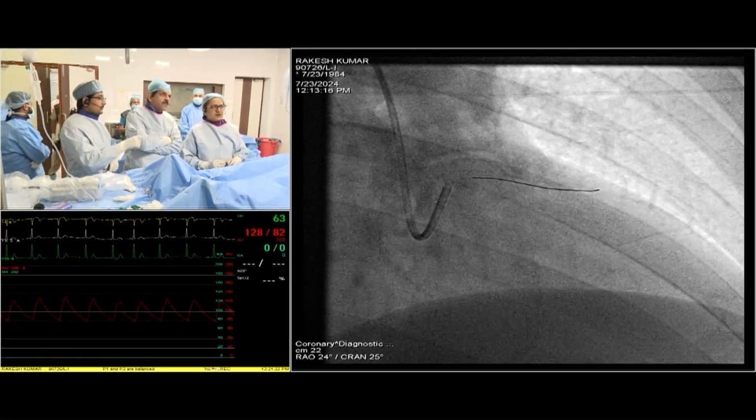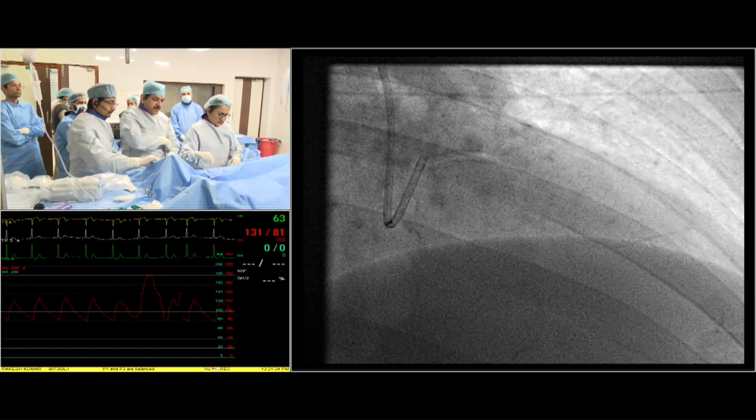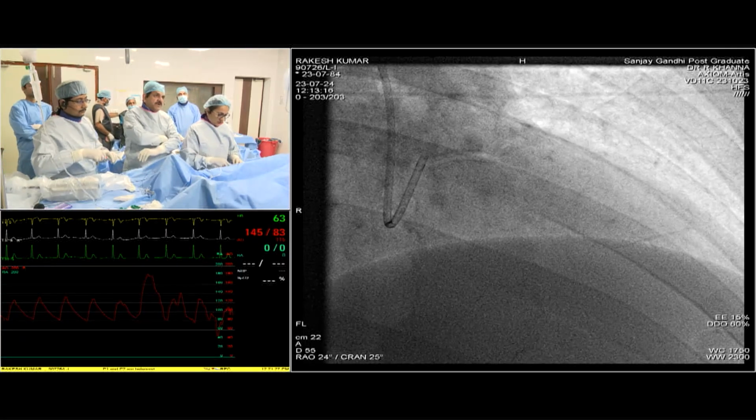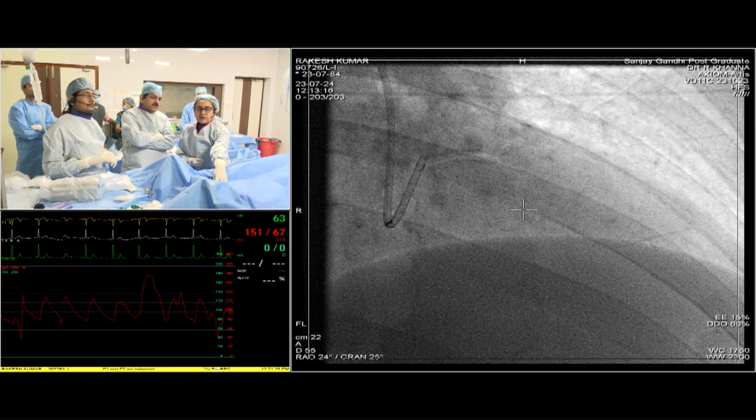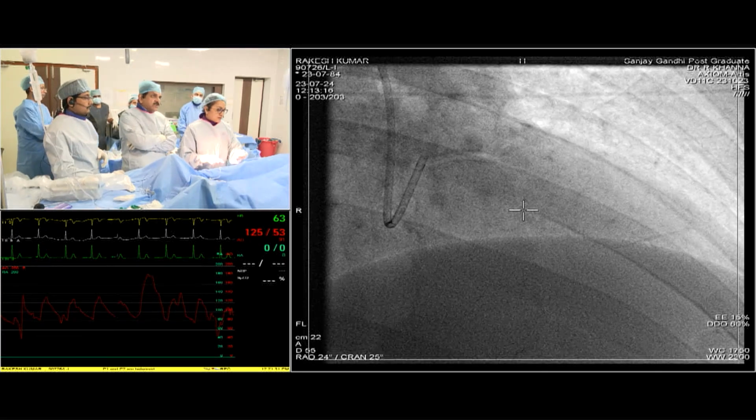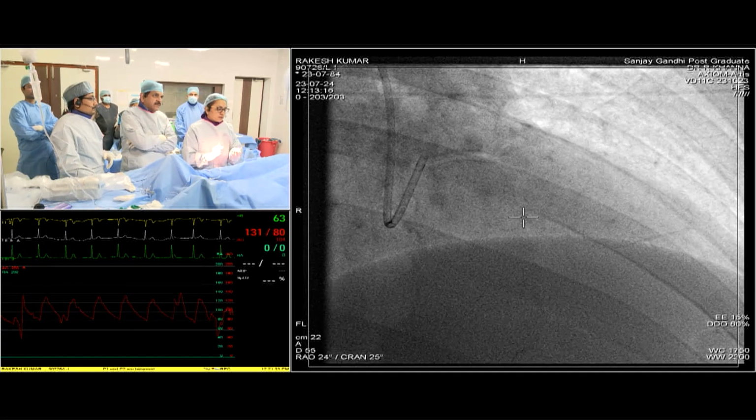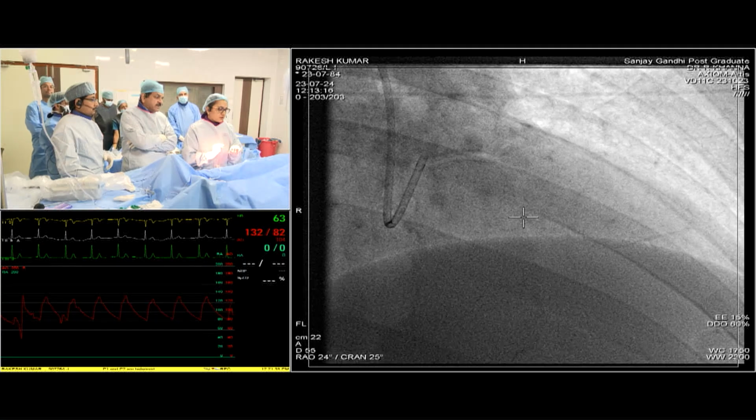I think we have to shape the wire. It is an acute angle from the mid segment of the LAD, so you have to make it a little more angulated.